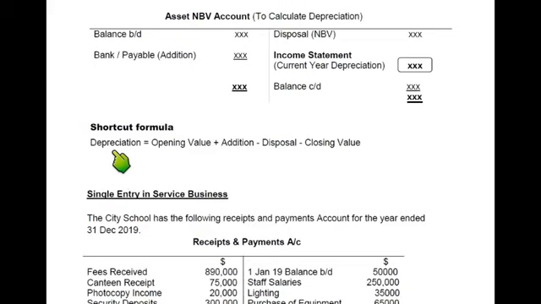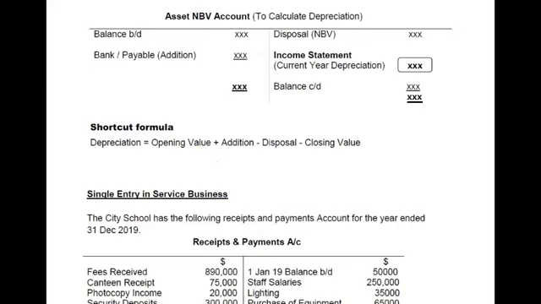The easy formula is that we start with the opening value. Opening value of what? Opening value of the non-current asset. The opening value or net book value will be given in the examination question. If two values are given, the cost of an asset at the start of the year and the net book value at the start of the year, we will consider the value and not the cost, because it is a revaluation method, and in the revaluation method we always see the value. So basically this opening value is the closing value that we had in the previous year.